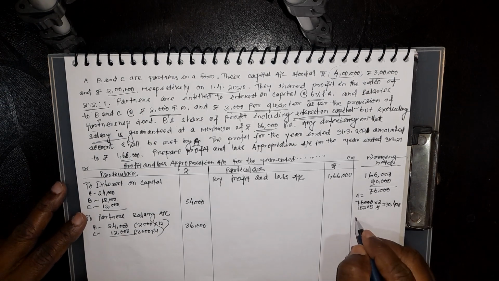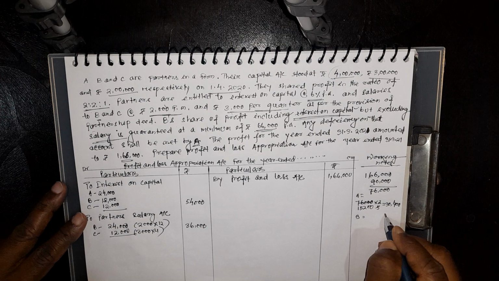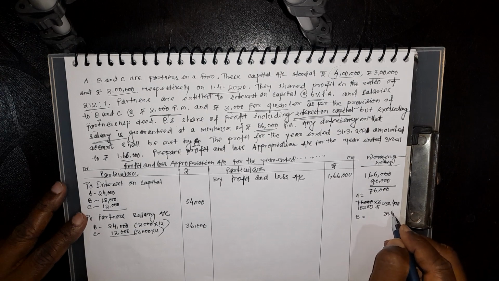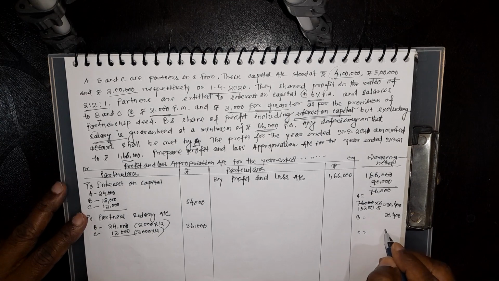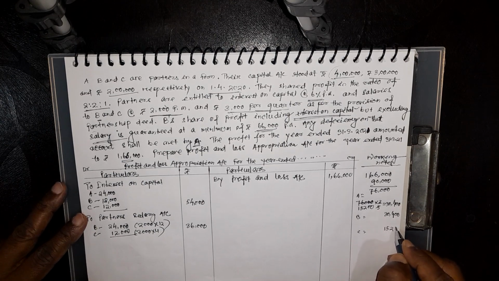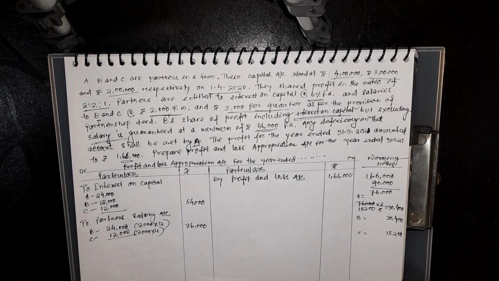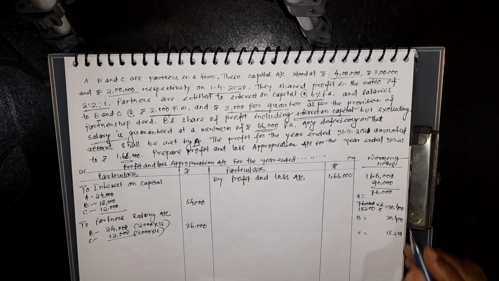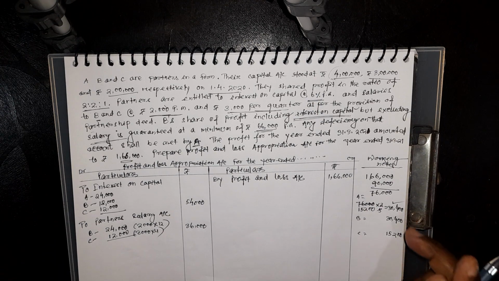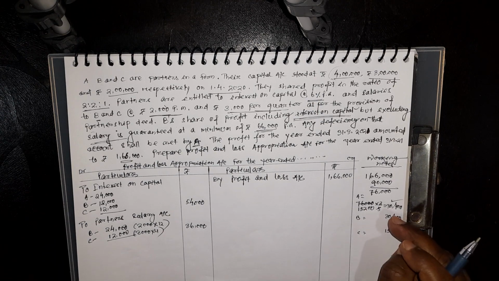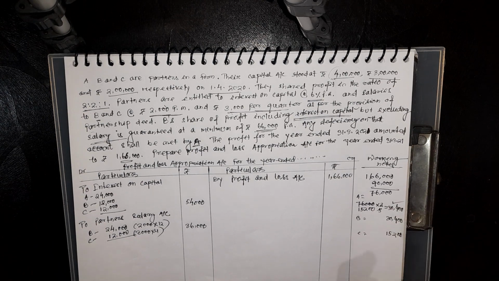Similarly, B will also get 30,400. C will get 15,200. This is the division of profit. Out of 76,000, A will get 30,400, B will get 30,400, C will get 15,200. You add it. What is the amount? You will get 76,000.